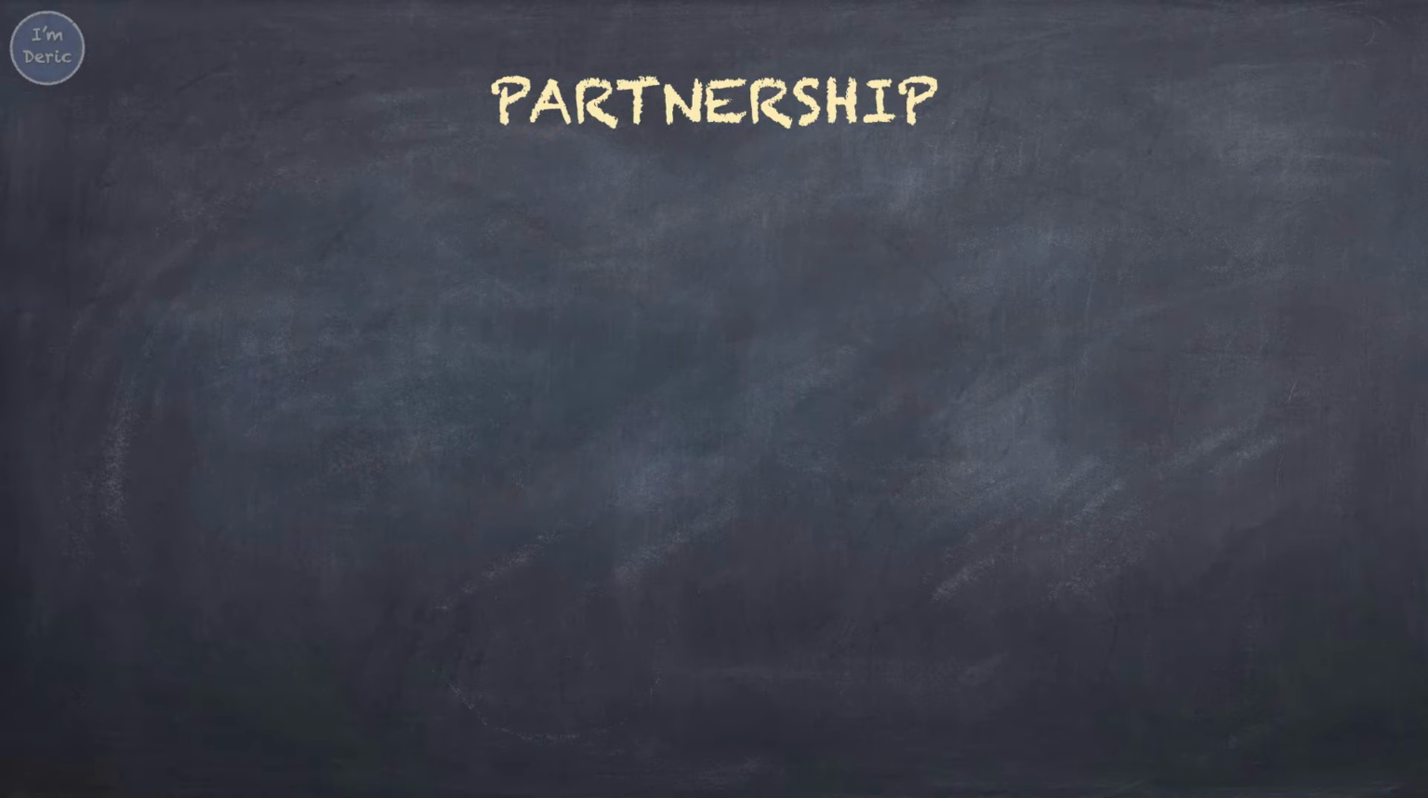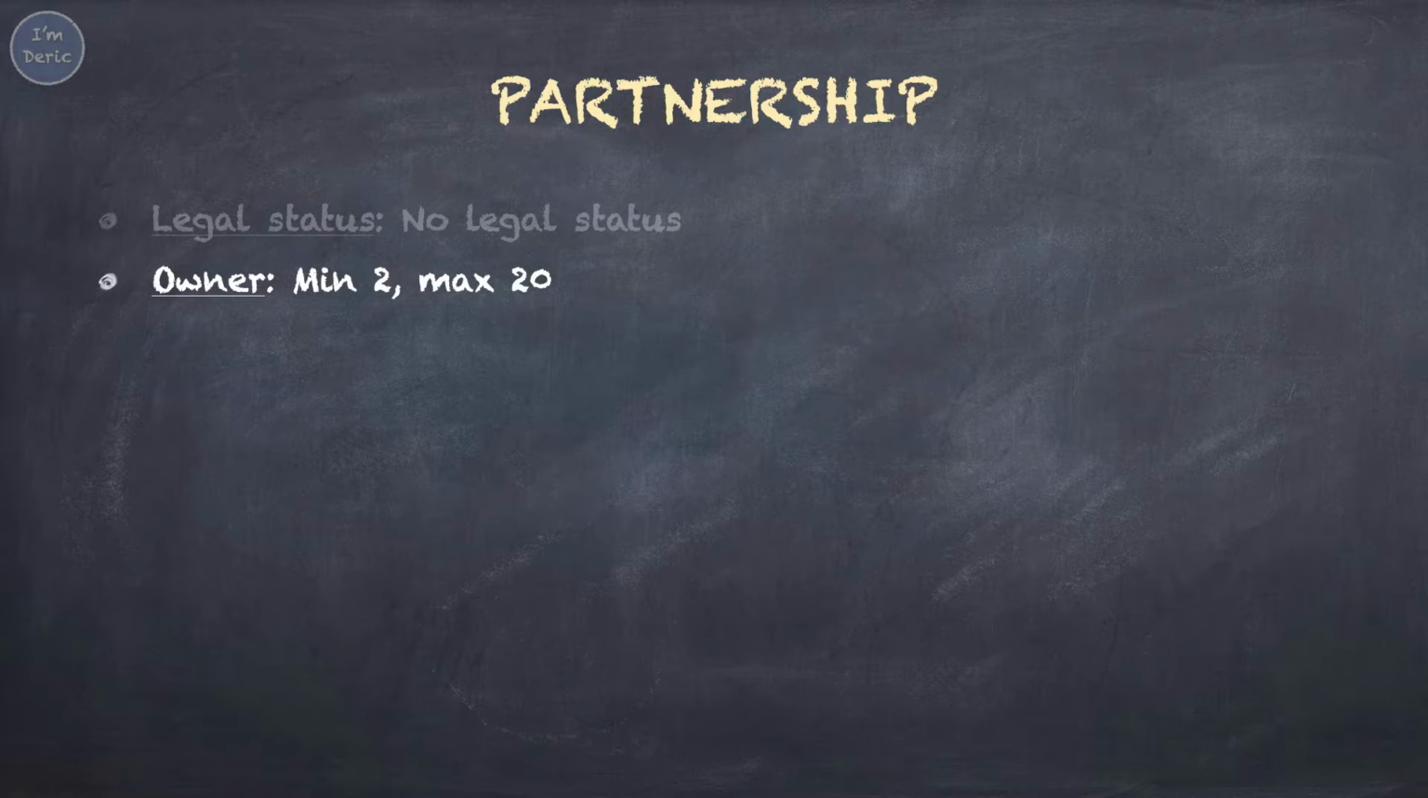Next, partnership. Partnership has no legal status similar to sole proprietorship, in which the partners and the business are not separated. The partners are the business, the business is the partners. Anything good or bad that happens to the business will affect the partners. Number of owners allowed for partnership is minimum 2, maximum 20 partners.